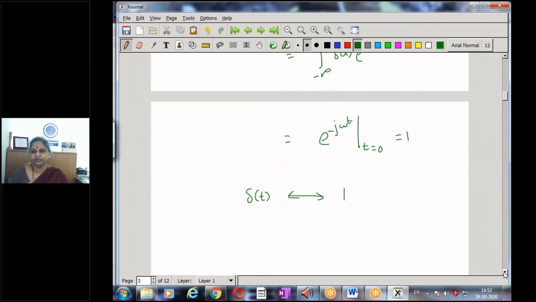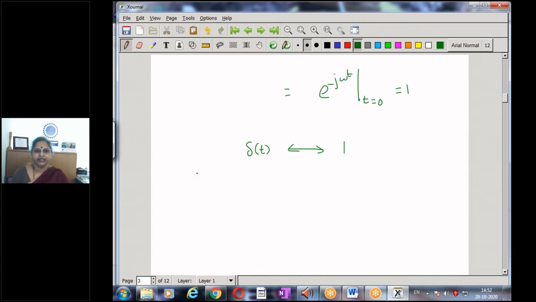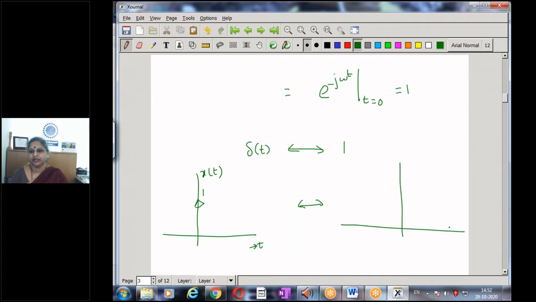And if I try to plot this result, in the time domain I have delta t as a function of time. This is my signal x of t, a unit impulse of magnitude 1. And in the frequency domain, as a function of omega, this is a constant x of omega of magnitude 1. So what is implied by this result is that a unit impulse function, a signal which is 0 throughout, suddenly rises to a magnitude of 1 and immediately falls down to 0.